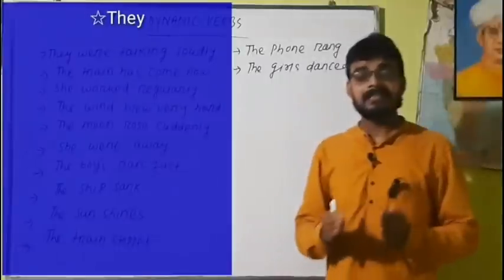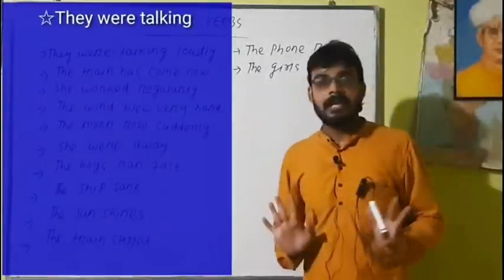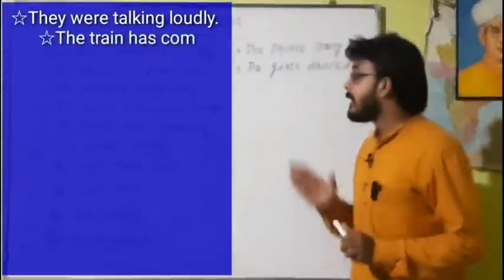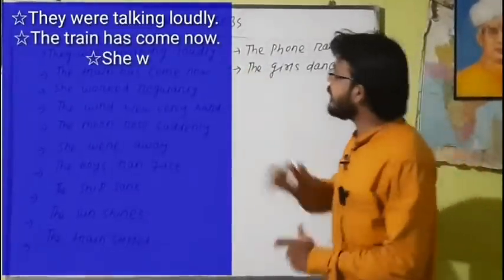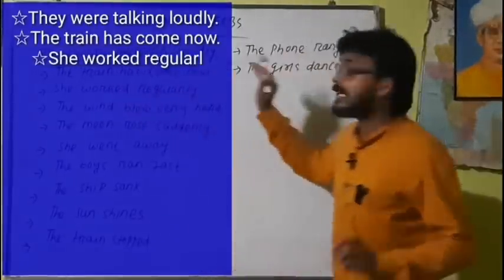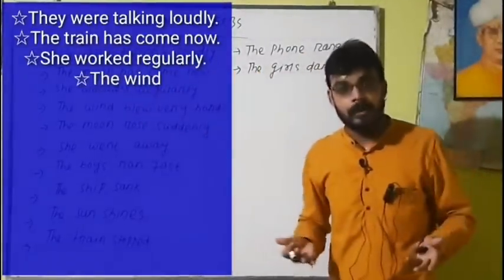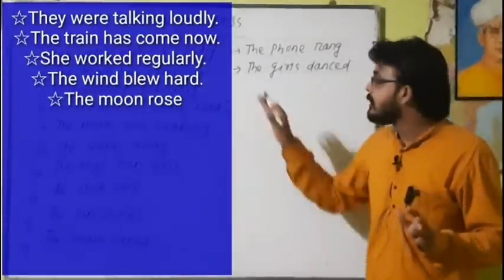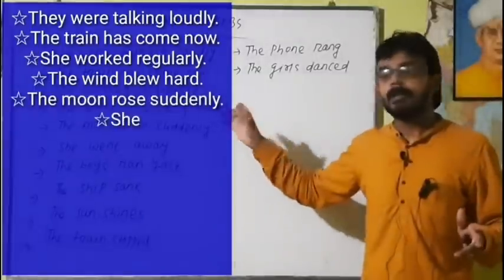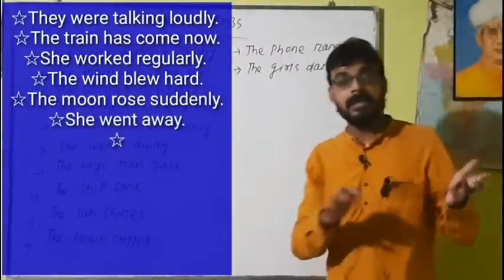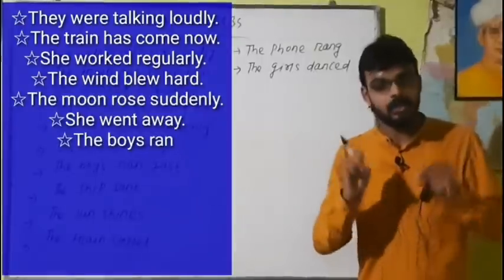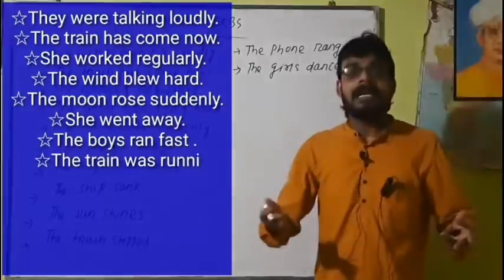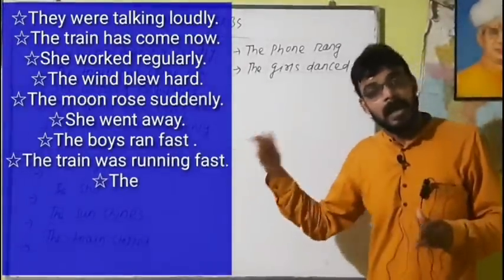Dear students, let's discuss more examples about dynamic verbs. They were talking loudly. Here the action is performed, that is, they are talking. Talking is a dynamic verb, or doing verb, or verb of action. You can also add an adverb after the verb. In the previous example, it rained heavily. It rained is also a complete sentence, but if you want to describe how it rained, you can add an adverb at the end.